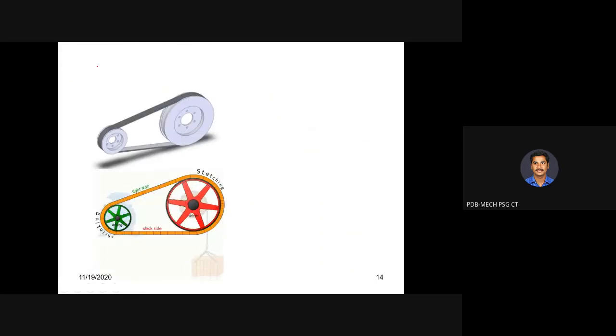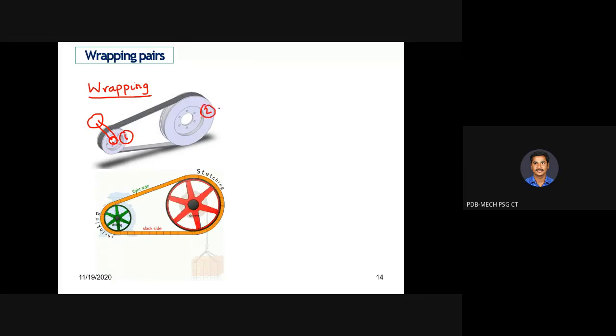One more pair is called the wrapping pair. A belt drive is an example of a wrapping pair, in which power is transmitted from one shaft to another shaft. Here we are having an input shaft. Here a motor is connected. You may have seen this arrangement in flour mills. The motor is connected to this pulley. It is link 1. From this link 1, the motion is transferred to link 2, which is also a pulley. Both are pulleys.